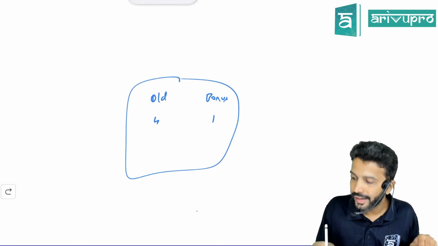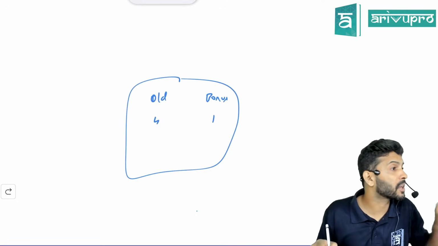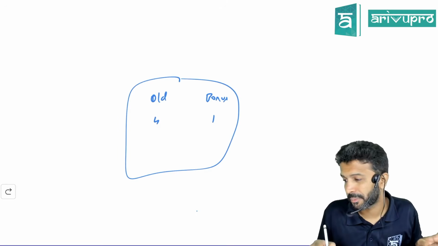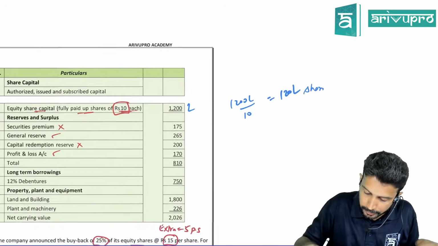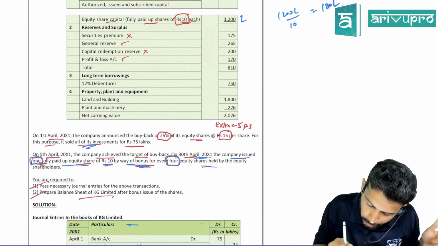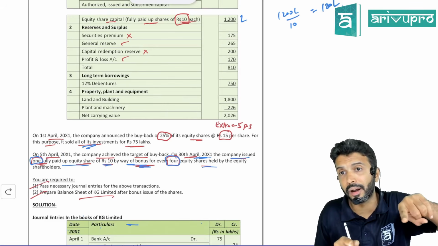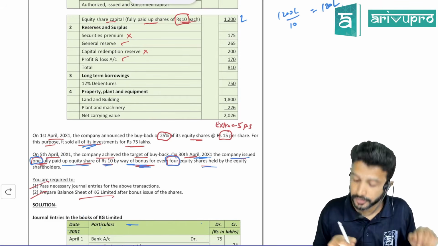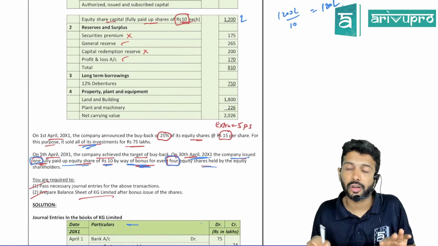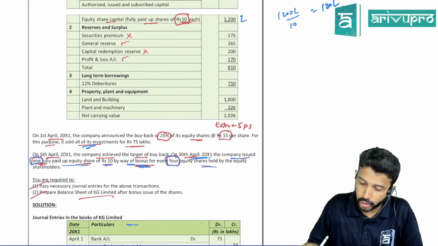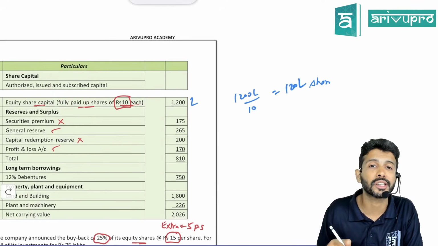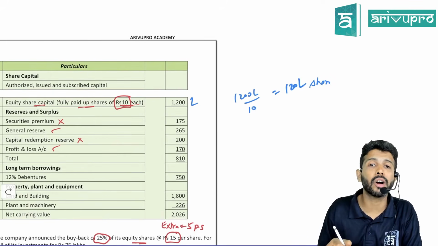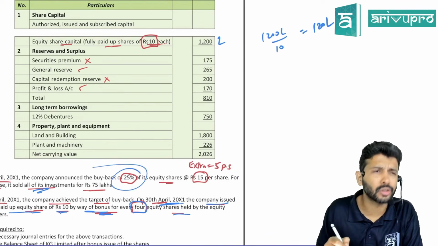Sir, 120 lakh was the share existing before buyback. You did buyback, yes, no? Sir, bonus, check the dates. You did buyback on which date? Your buyback was completed by 5th April. When are you giving bonus? On 30th April. So on 30th April, do you still have 120 lakh shares or do you have a lesser number of shares? You have a lesser number because 25% of the shares you bought back, no, sir?